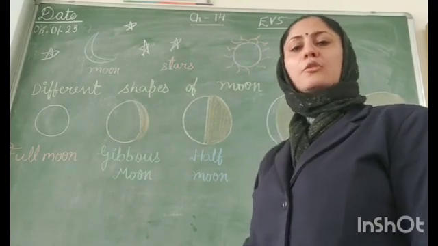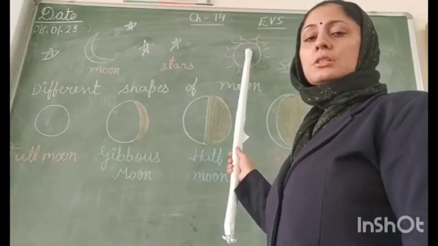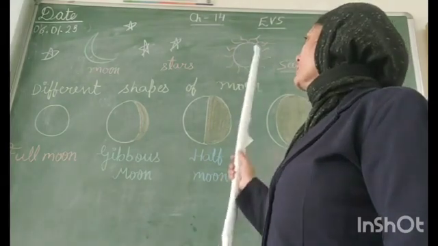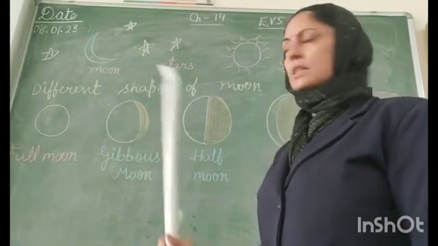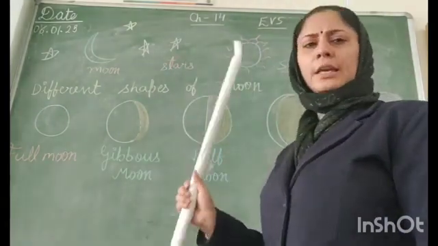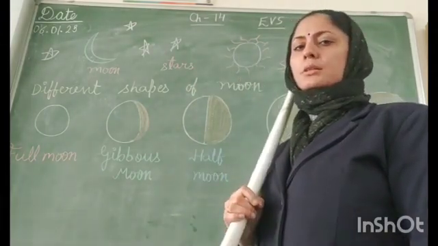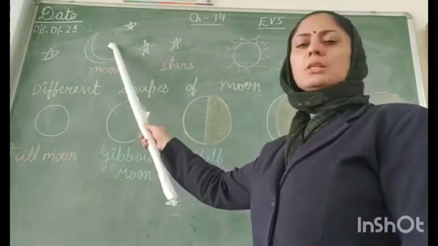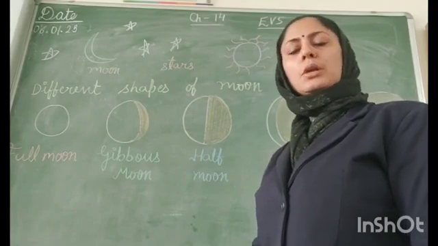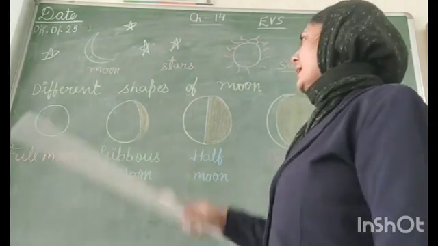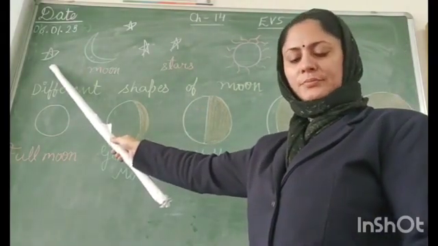That's why we have cold weather in night and hot in the day, because sun is a wall of burning fire or burning gases. That's why it emits a lot of heat, and that's why it's so bright that in daytime you cannot look towards sun. But moon is cool. It gives coolness. That's why the nights are cool in comparison to the day. And stars also shine in the night.